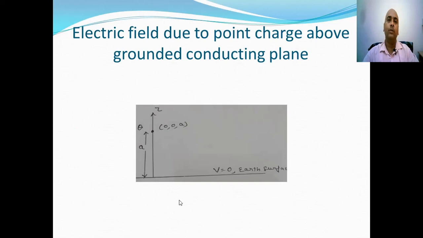So this was about the condition that was proposed by method of images.